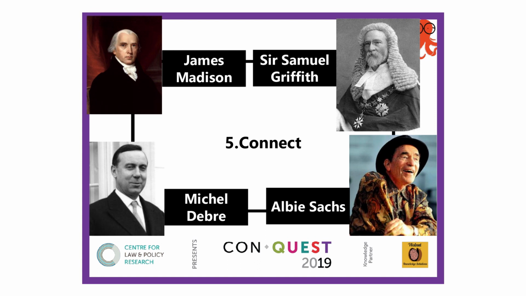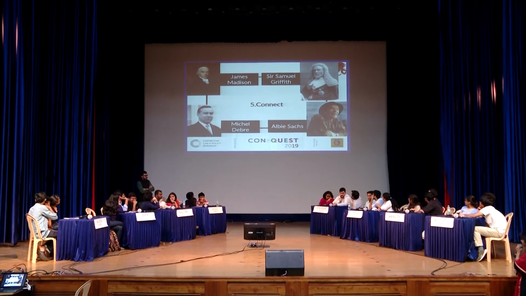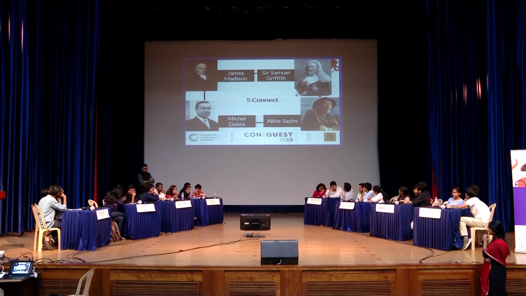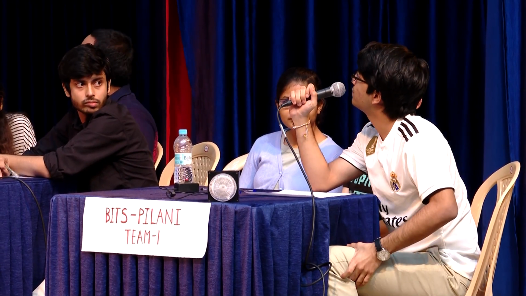Connect the following personalities. So you have James Madison, you have Sir Samuel Griffith, you have Albie Sachs, Michel Debré. Connect the following people. Bits Pilani team 1, nobody going for a pounce, close pounce. Yes, team number 8, Bits Pilani team 1. So, were these the presidents of constituent assemblies of their nation by any chance?